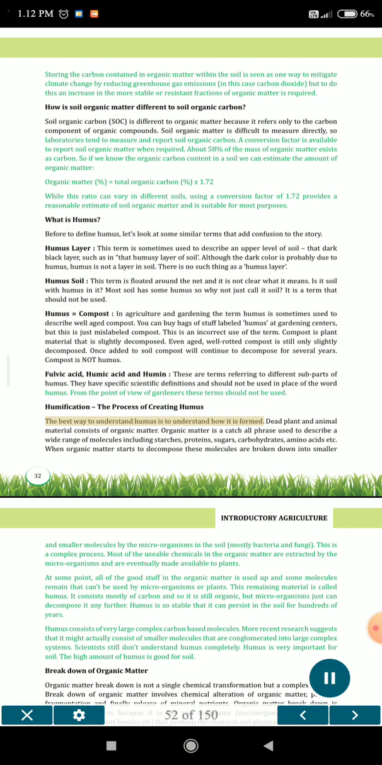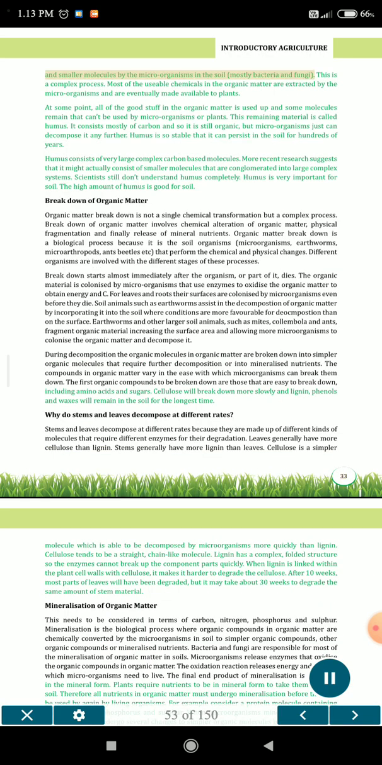The best way to understand humus is to understand how it is formed. Dead plant and animal material consist of organic matter. Organic matter is a catch-all phrase used to describe a wide range of molecules including starches, proteins, sugars, carbohydrates, amino acids, etc. When organic matter starts to decompose, these molecules are broken down into smaller and smaller molecules by the microorganisms in the soil, mostly bacteria and fungi. This is a complex process.